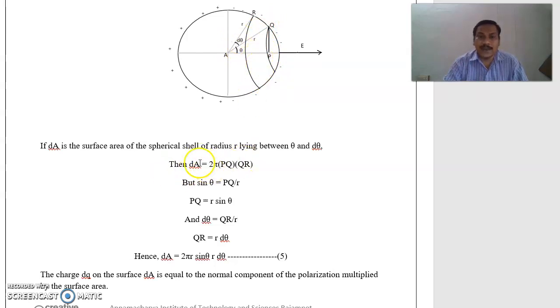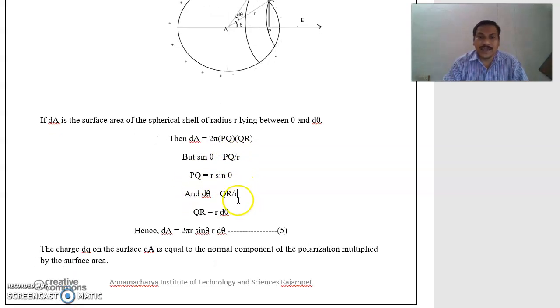Then we calculate the surface area dA, which is equal to 2 pi into PQ into QR. By using triangle APQ, sin theta is equal to the opposite side PQ by the hypotenuse AQ. AQ value is equal to R. So sin theta is equal to PQ by R. By cross multiplication, PQ is equal to R sin theta.